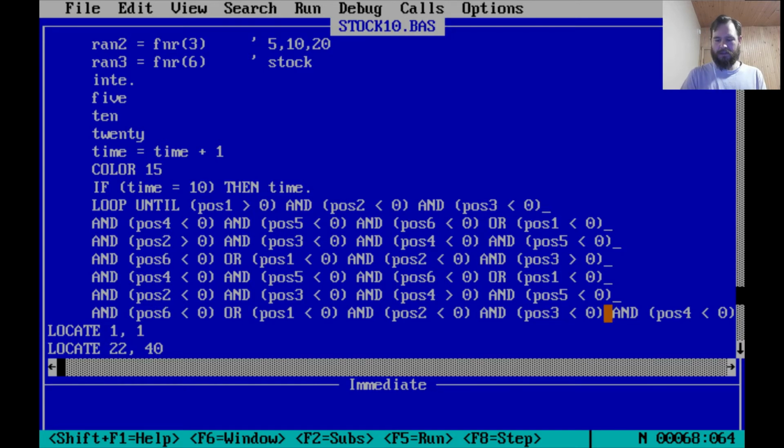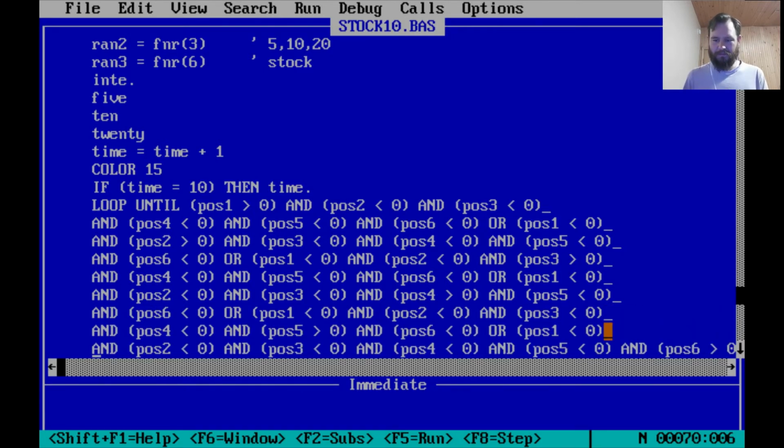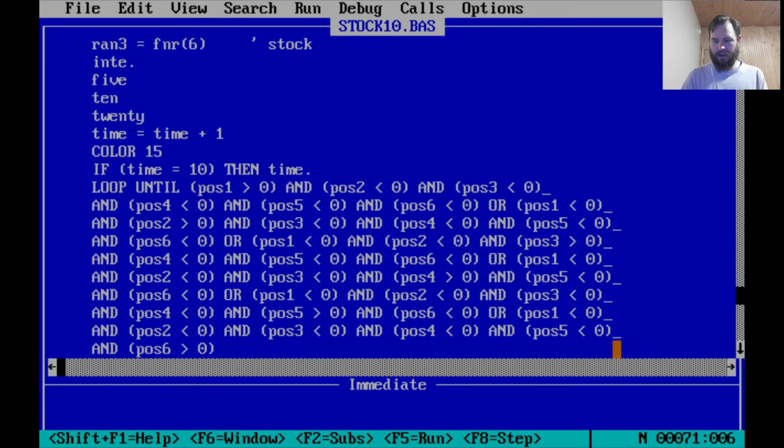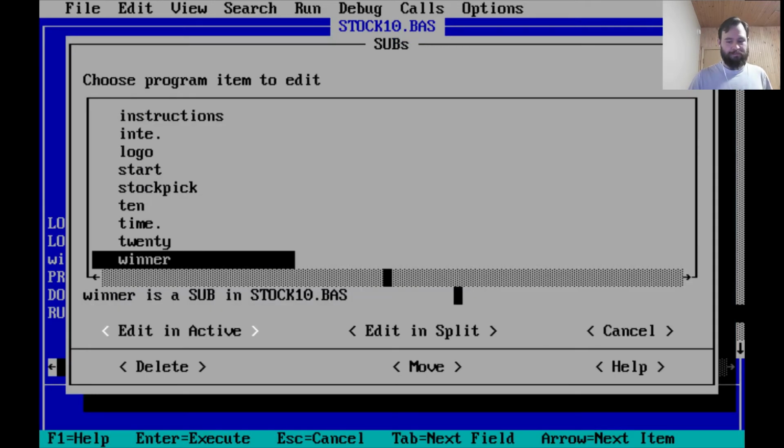And I wish I could have been surprised at this particular line, because that would have made for some awesome moments caught on camera. But yeah, I knew about this. I've known about this for decades. All right. Locate 1, 1. And when it's all said and done, do winner.